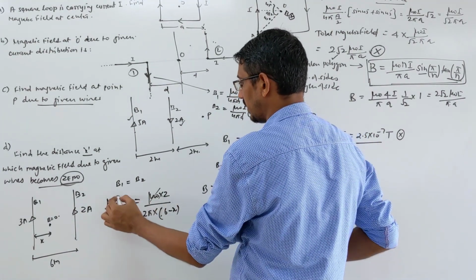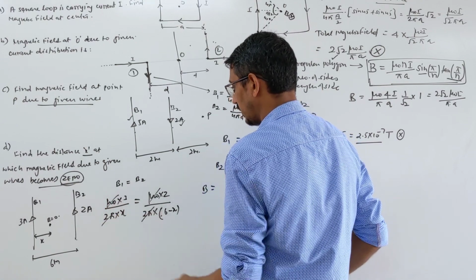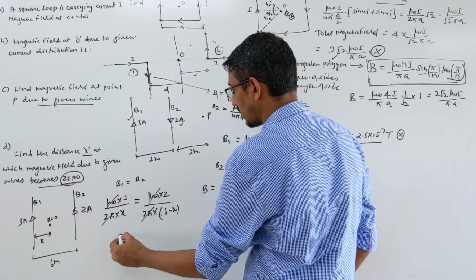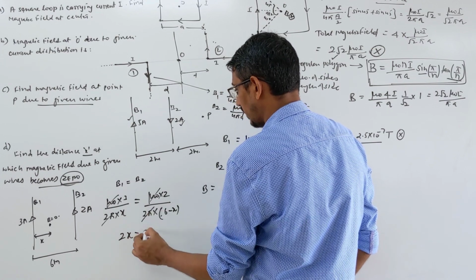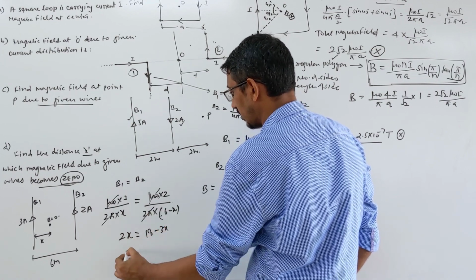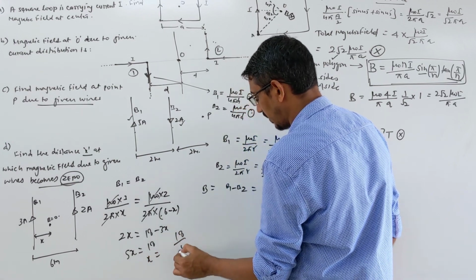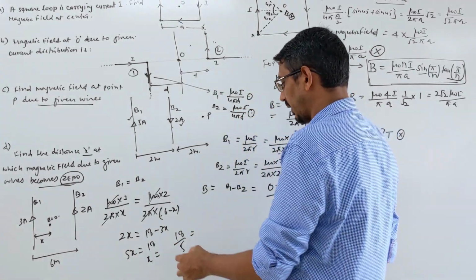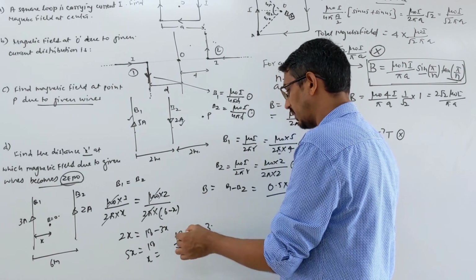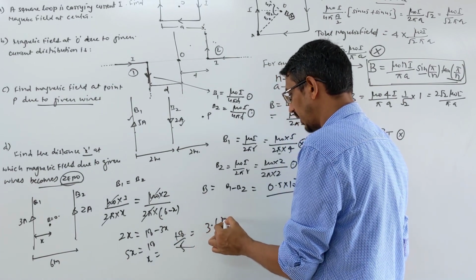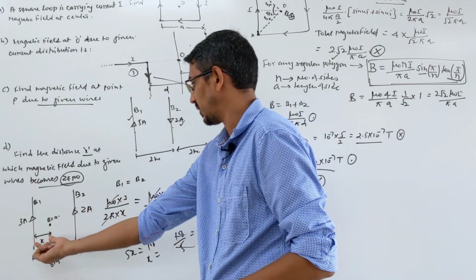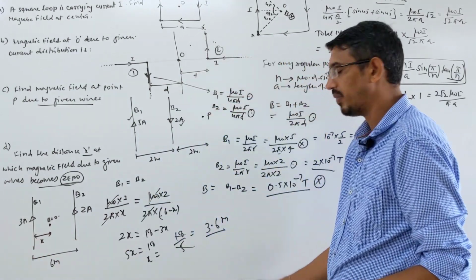So mu naught gets cancelled, 2 pi gets cancelled. So we see that this becomes 2x is equal to 18 minus 3x. So 5x is equal to 18. x becomes 18 by 5. Correct? No? Okay, 5 goes 3 times, then 5 goes 6 times, meter. So that distance should be this much, so that the net field becomes 0.